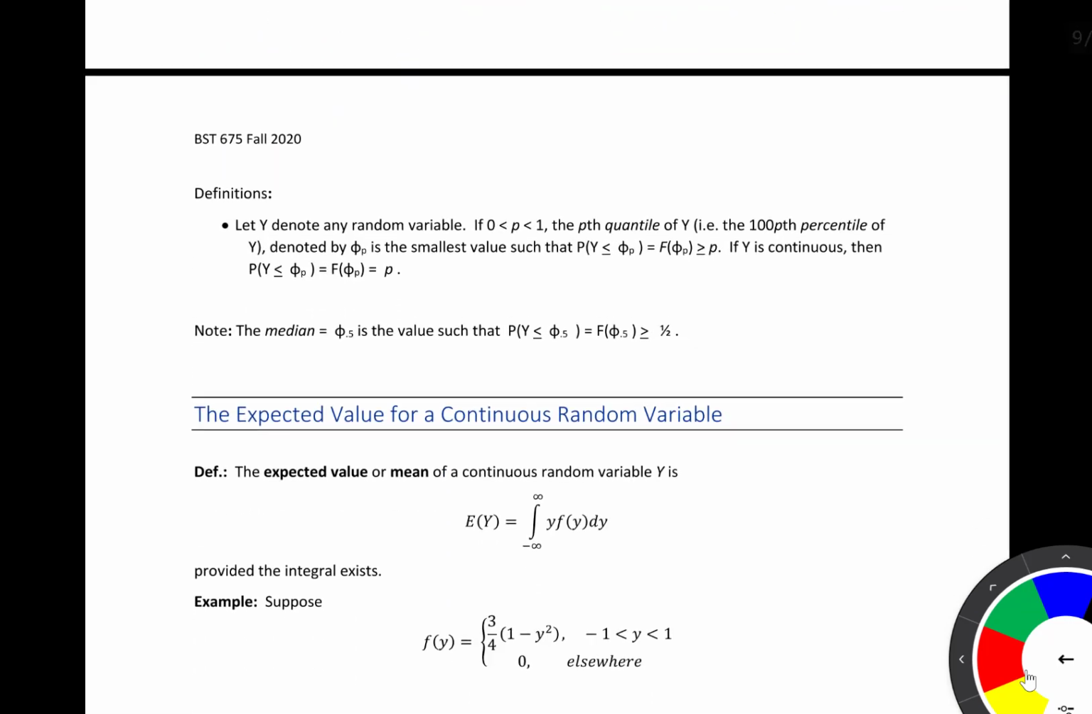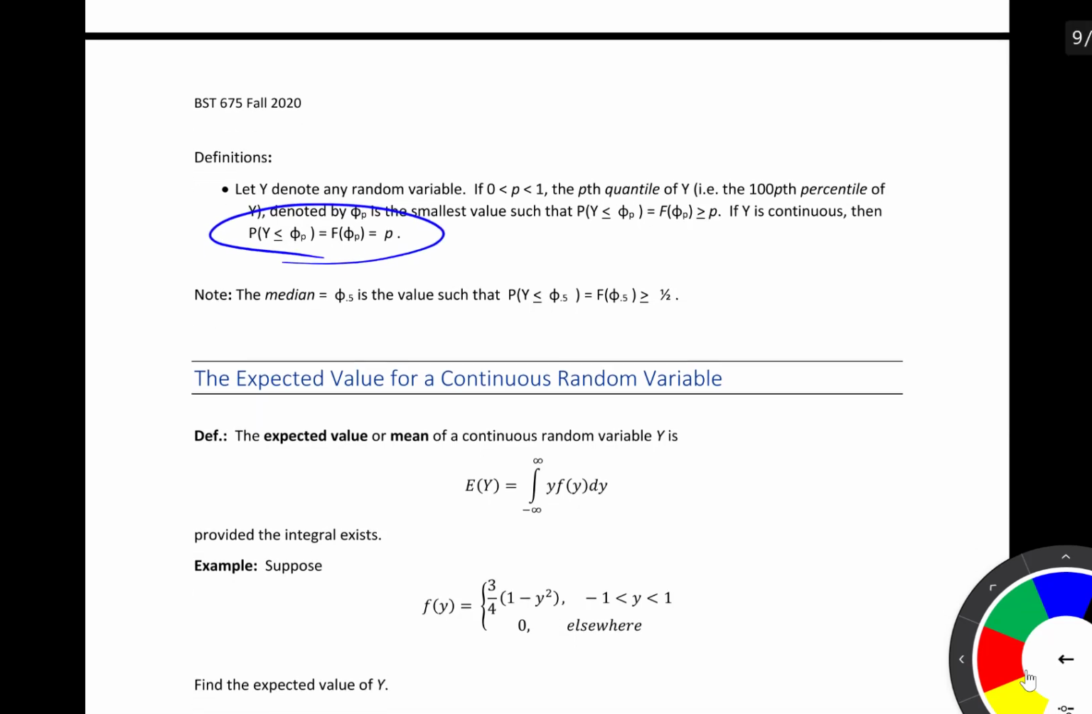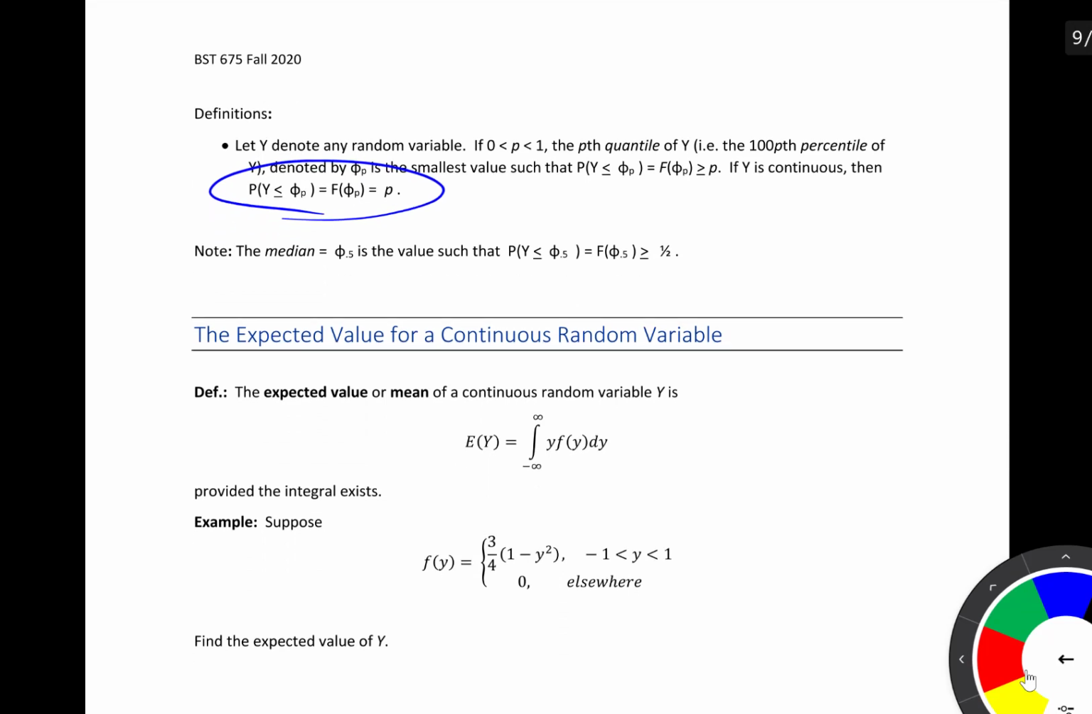And so this idea of finding the 50th percentile, or in this case the median of that distribution: we can let y denote any random variable, and if p is somewhere between 0 and 1, the pth quantile of y is the smallest value such that the CDF, the probability that y is less than or equal to that value, is greater than or equal to p. And if y is continuous, then we actually have this piece right here. So the median is the value such that the CDF at that value is greater than or equal to 1/2.